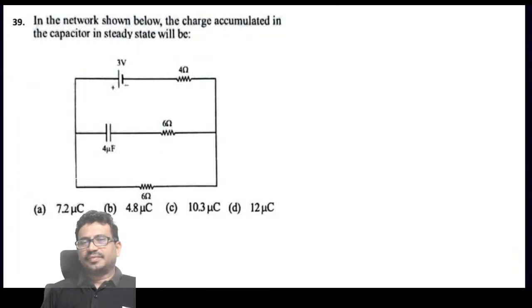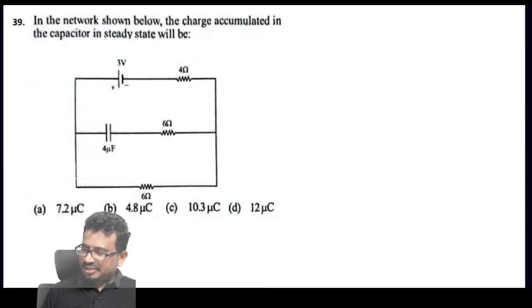Next. Yes, in the network shown below, the charge accumulated in the capacitor in steady state is... In steady state, so what should be the charge accumulated?